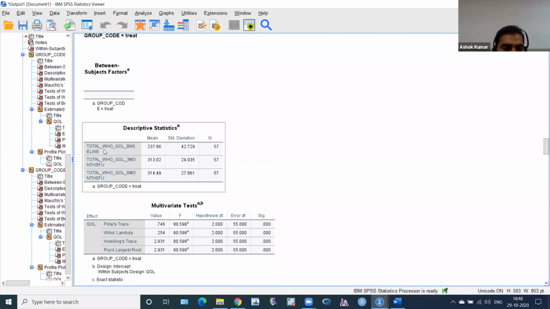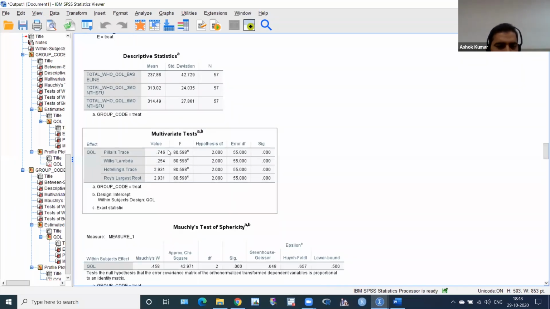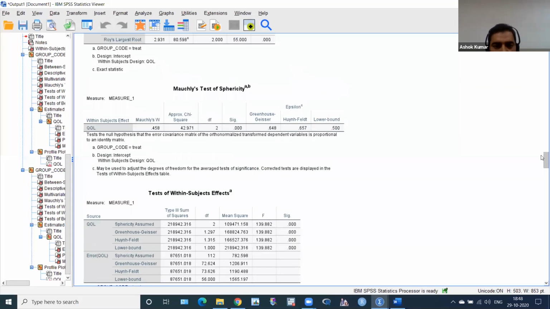And this is baseline mean and SD, 3 month mean and SD, and the 6 months mean and SD. There are 57, maybe 3 lost to follow up, something like that. We don't use this multivariate test effect. No need to use this. We have to use this.